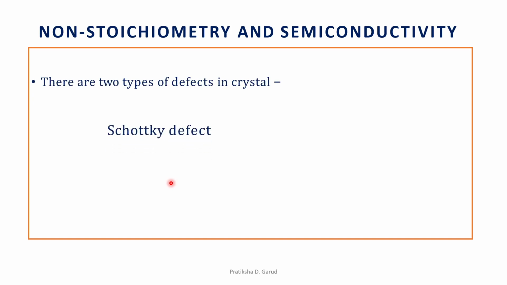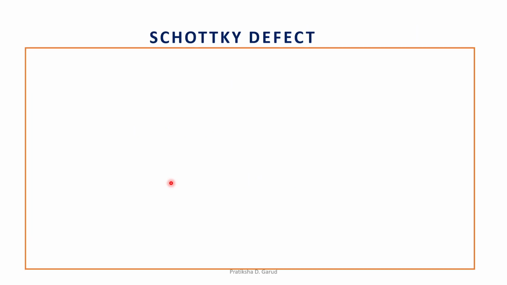There are two types of defects in the crystal. The first one is the Schottky defect and the second one is the Frenkel defect. So we have to correlate this Schottky defect and the Frenkel defect with the N type and the P type semiconductivity. So let's start with this. We have first the Schottky defect.